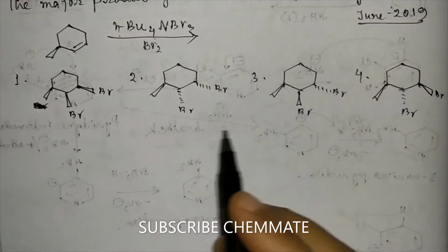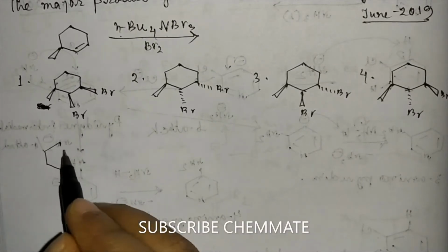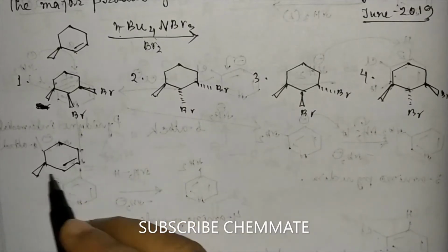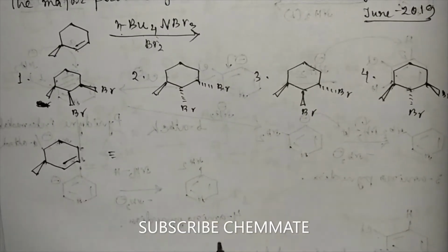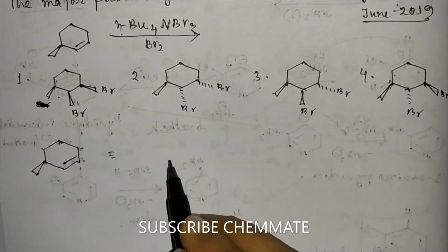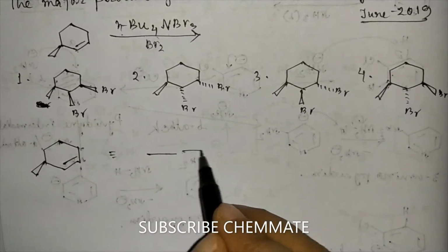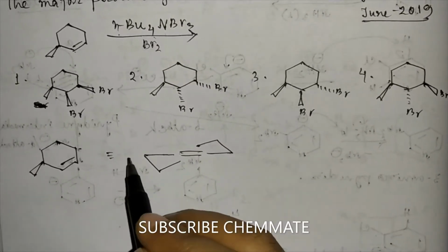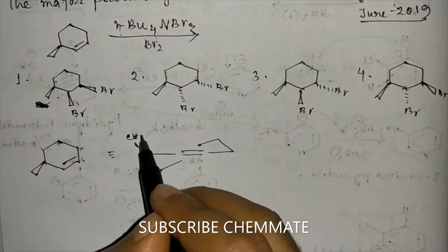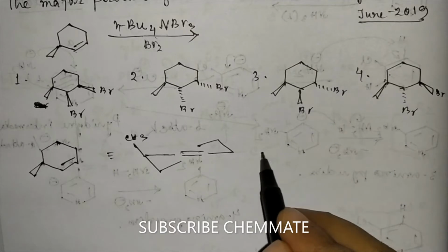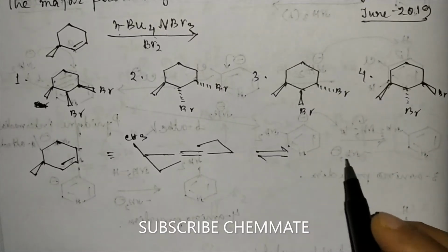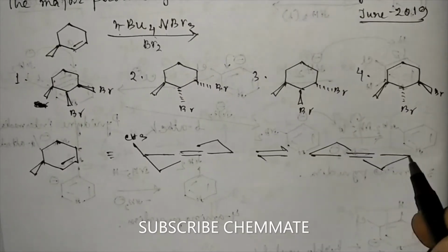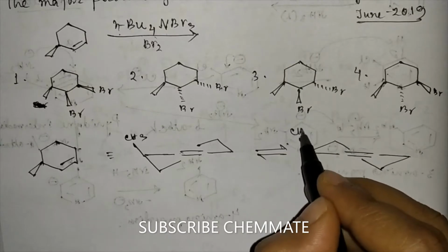That is the question. So, first we'll draw the most stable conformation of this molecule. This is a cyclohexene derivative, so it has a half chair conformation. One methyl group is here, CH3, and if the ring flipping occurs, then it will be like this, CH3.